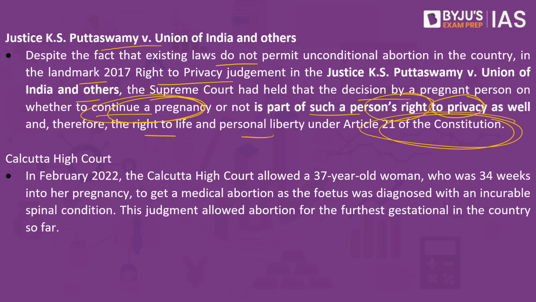So whether to continue pregnancy or not is ultimately left to the woman, and this is identified as part of right to privacy, and right to privacy is part of Article 21. So a woman would be able to decide whether she has to continue the pregnancy or not. Calcutta High Court in February 2022 allowed a 37-year-old woman who was 34 weeks into pregnancy to get a medical abortion as the fetus was diagnosed with an incurable spinal condition. This judgment allowed abortion for the farthest gestational age in the country so far.